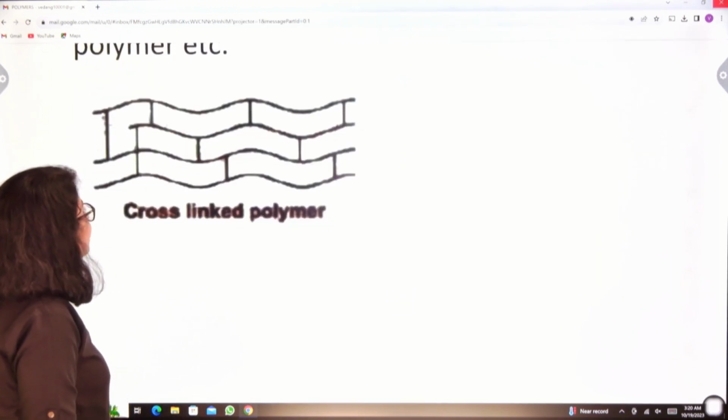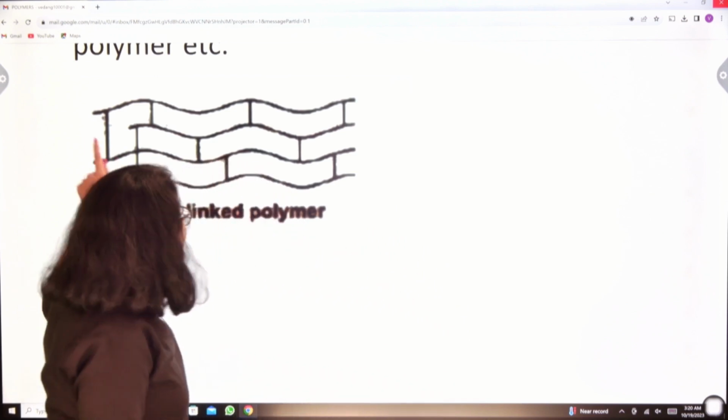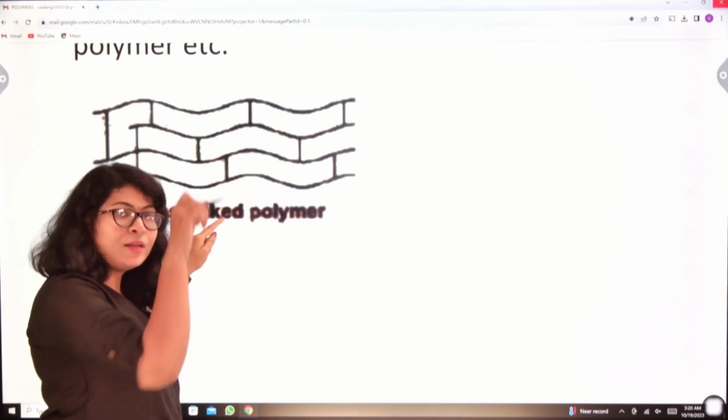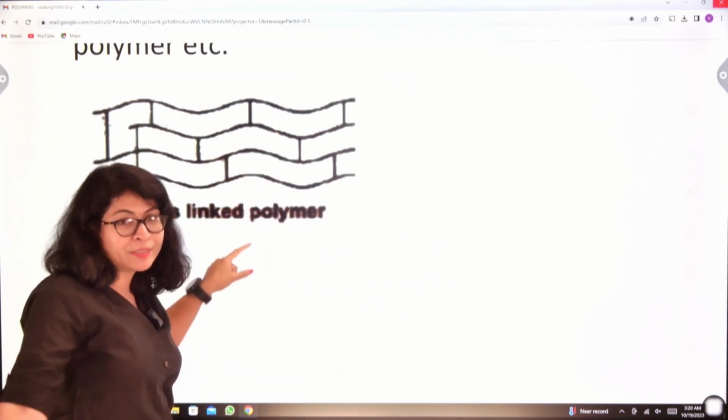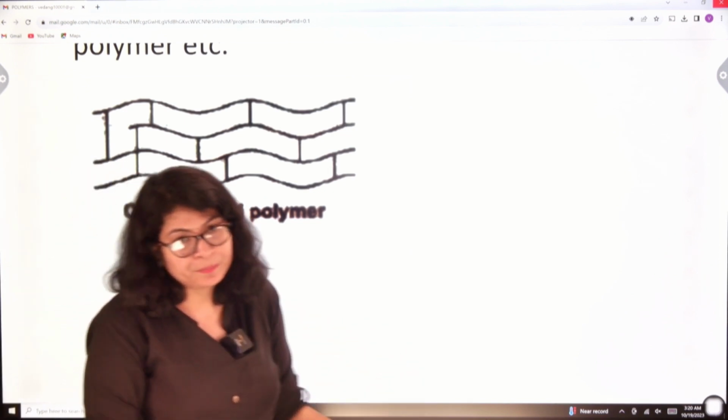This is somewhat the example of cross-linked polymer. Here the polymeric chains, they are linked to each other at different places. Therefore, they form a three-dimensional network-like structure.